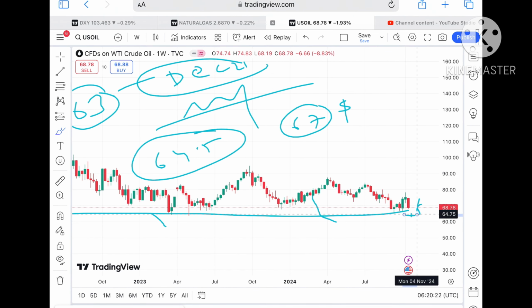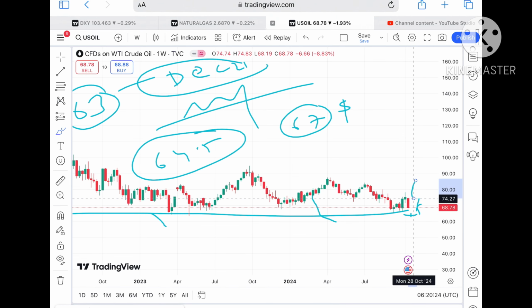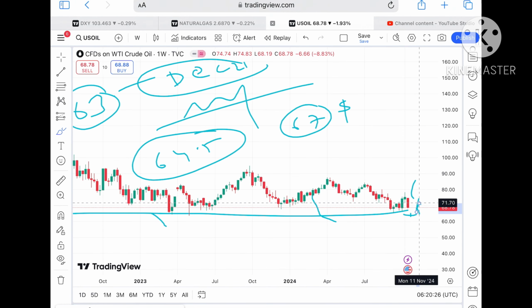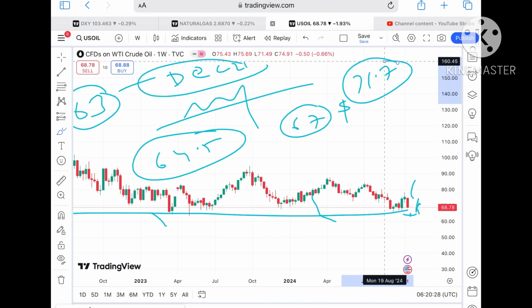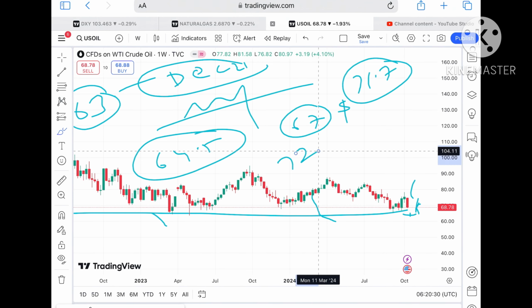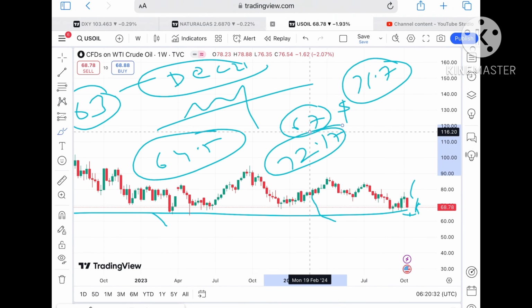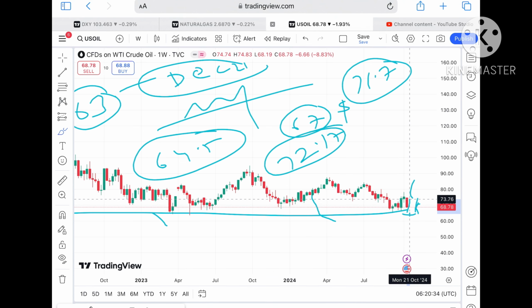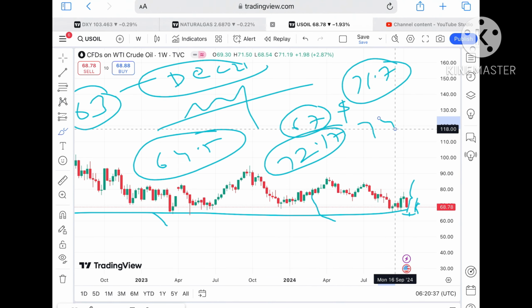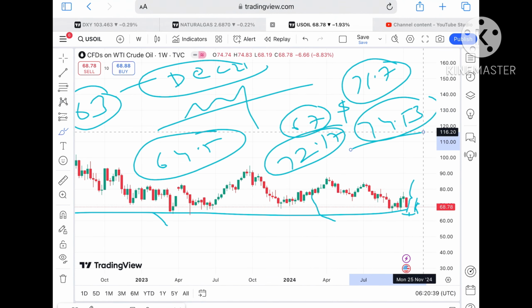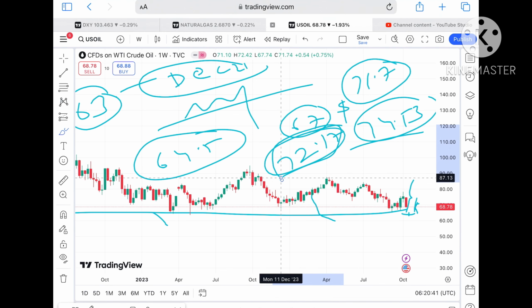But suppose the price sustains this level, then a probability of going towards 71.7 will be there, and then to 72.17. 72.17 is a strong resistance, so keep it in mind.